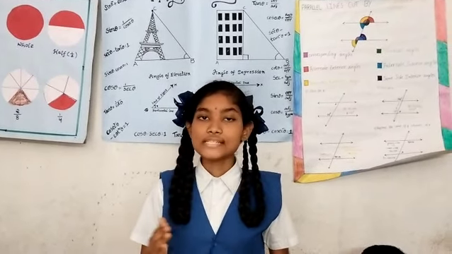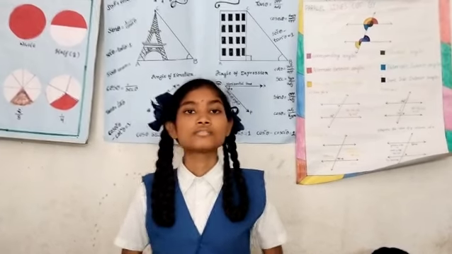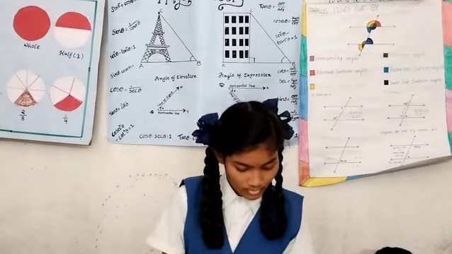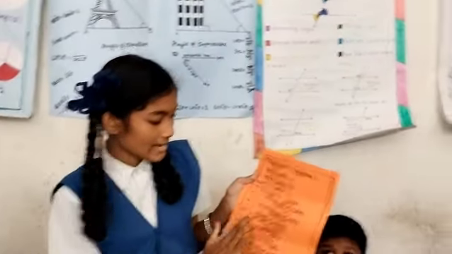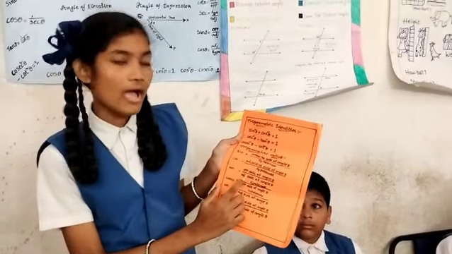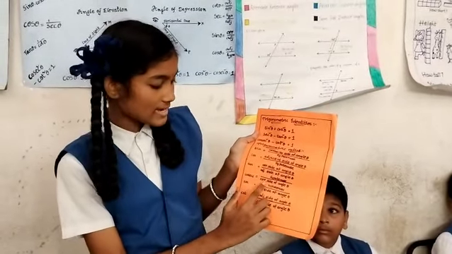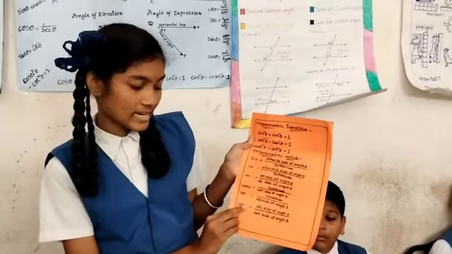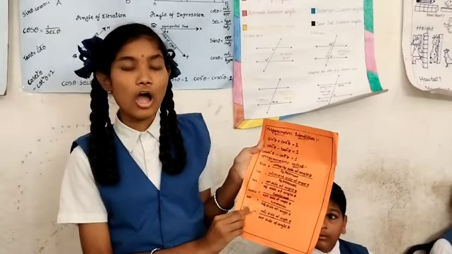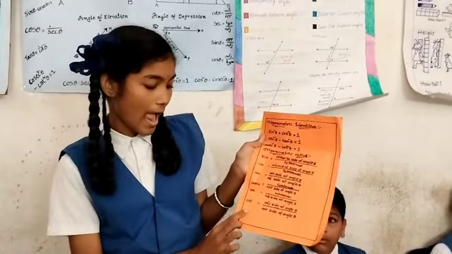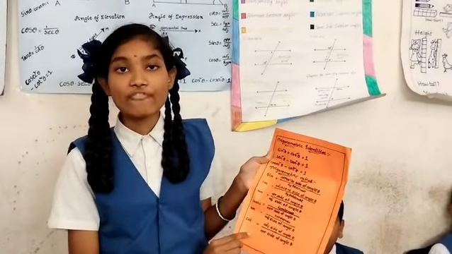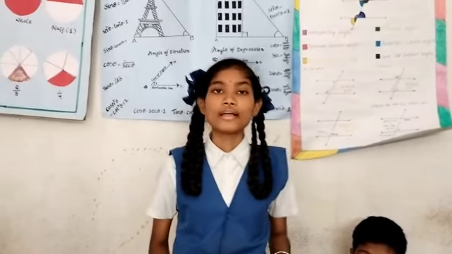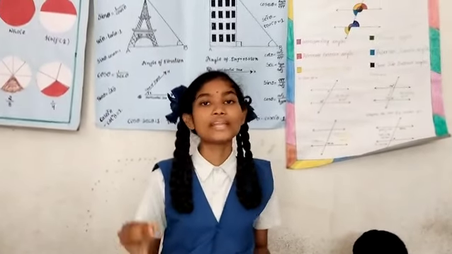Sine theta is the opposite side of angle theta by hypotenuse. Cos theta is the adjacent side of angle theta by hypotenuse. Tan theta is the opposite side of angle theta by the adjacent side of angle theta. Cosecant theta is hypotenuse by the opposite side of angle theta. Secant theta is hypotenuse by the adjacent side of angle theta. And cot theta is the adjacent side of angle theta by the opposite side of angle theta. So these are the 6 types of trigonometric ratios.